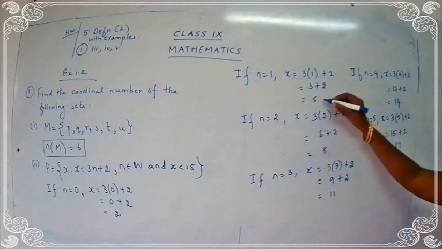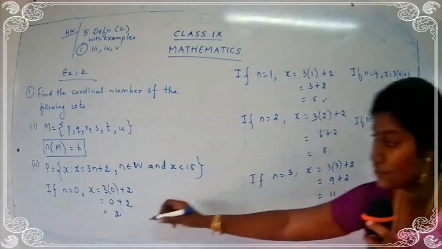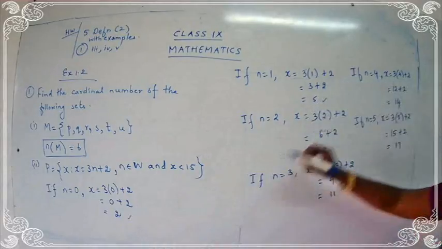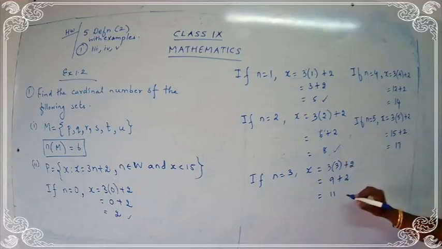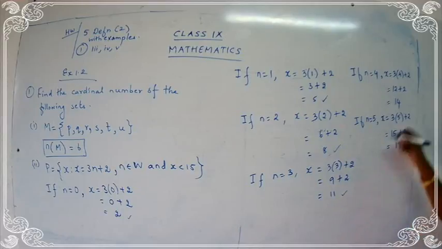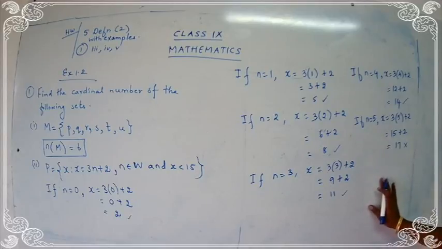So I can take the number 2, starting from 2. I can take the number 5. We can take the number 8. We can take the number 11. And we can take the number 14. But 17 is not allowed because it is greater than 15. Clear, children? So after this, you are going to write down the step.